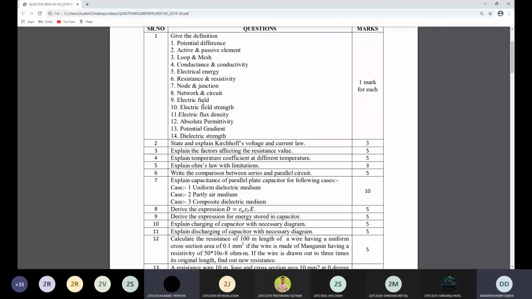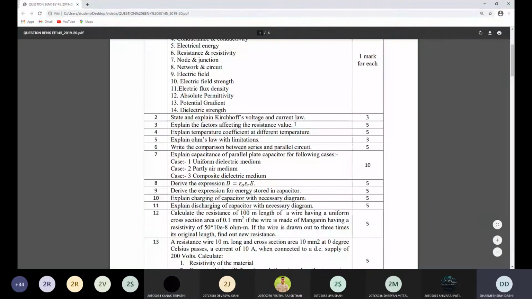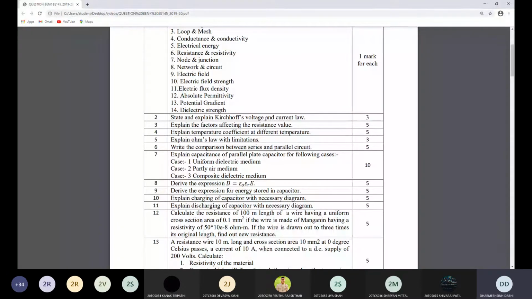Okay. So these definitions can be asked in 1 marks. Same like descriptive questions like state and explain Kirchhoff's voltage and current law. Okay. So you can explain with the figures. So for detail, you can read from the V.K. Mehta book, because in the presentation I have not given the detailed theory of it. So for that, you have to read the V.K. Mehta or any other reference book for this typically.